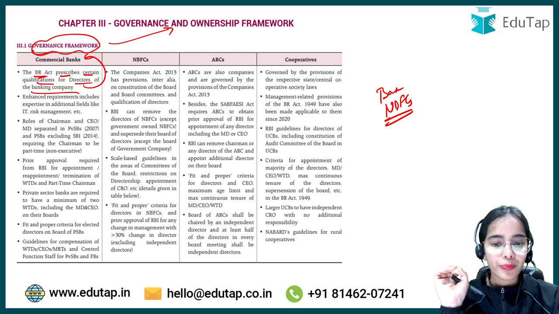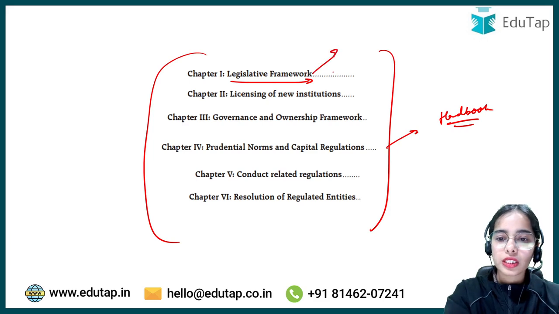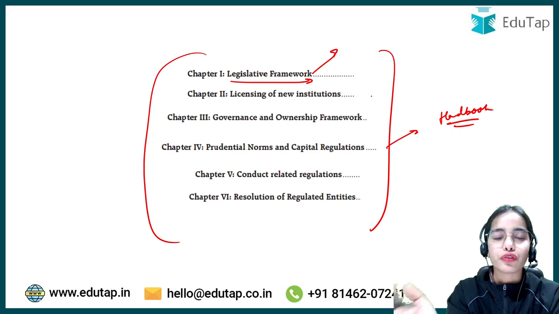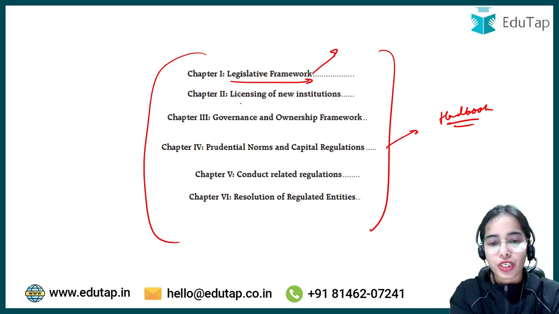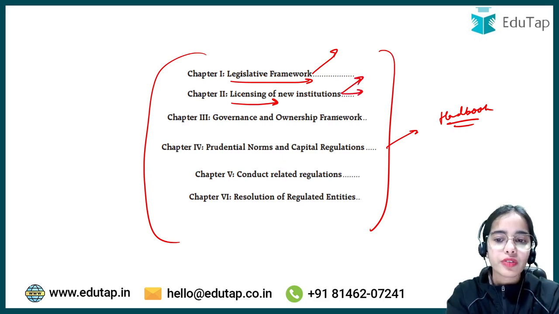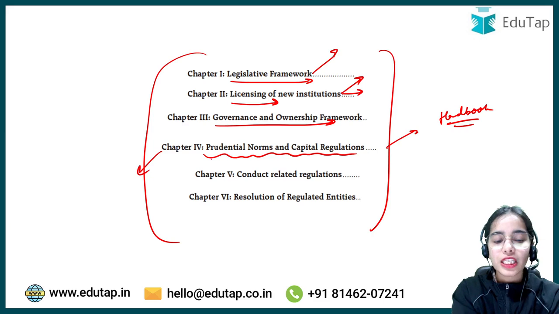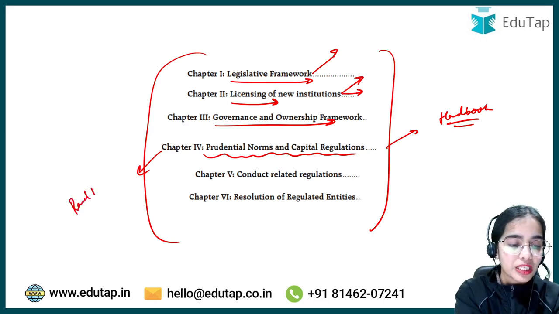So if you have completed your static portion, then this handbook can help you correlate the static with the data points. Now, these are the 6 chapters: the legislative framework, where the acts and the legislative framework for the regulation of different regulated entities have been mentioned. Licensing of new institutions: if there are banks, NBFCs, what are the licensing norms? Governance and ownership framework has been given in chapter 3. Prudential norms and capital regulations have been given in chapter 4, where the Basel norms have been discussed.